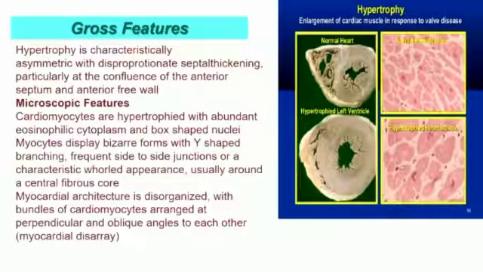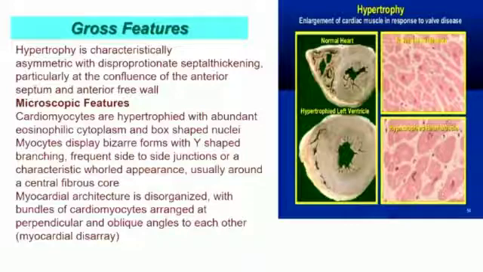Discussing the gross features of hypertrophy. Here you can see the normal heart. Grossly in hypertrophy, there is characteristically asymmetric, disproportionate septal thickening, particularly at the confluence of the anterior septum and anterior free wall. Microscopically, the cardiomyocytes are hypertrophied with abundant eosinophilic cytoplasm and box-shaped nuclei.